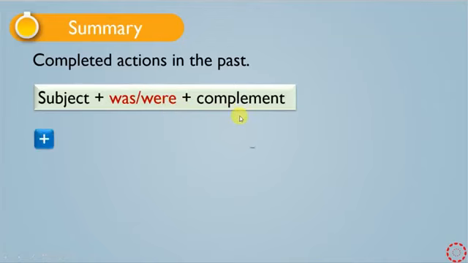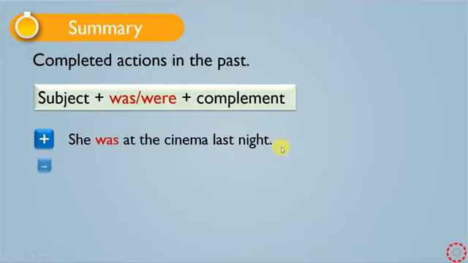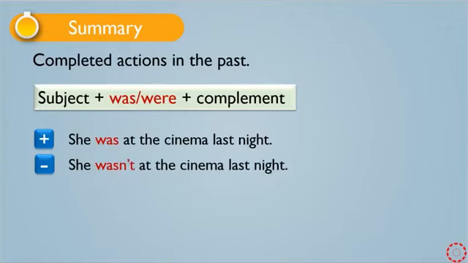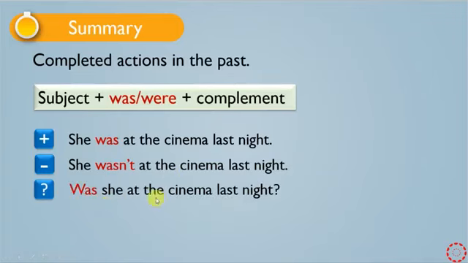Look at this example. The positive one: She was at the cinema last night. Then we can negate it. We can add not. We can say she wasn't at the cinema last night. And then you can change it to the question one. You can say, was she at the cinema last night? And then we have the WH question word. We can say, where was she last night?